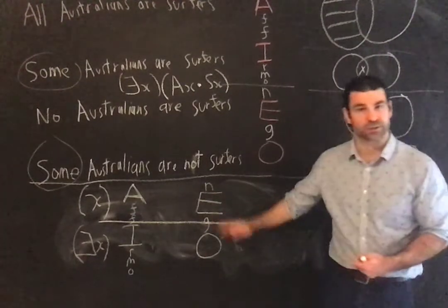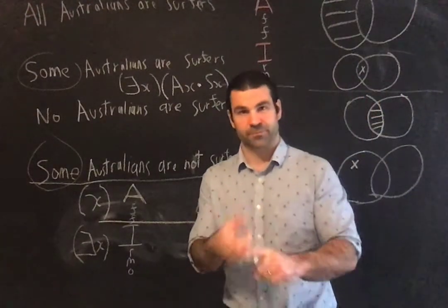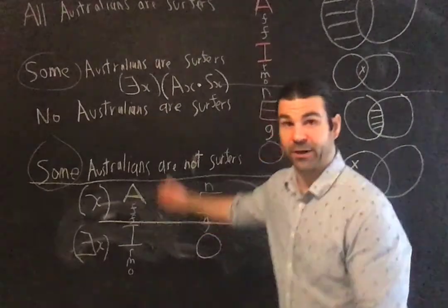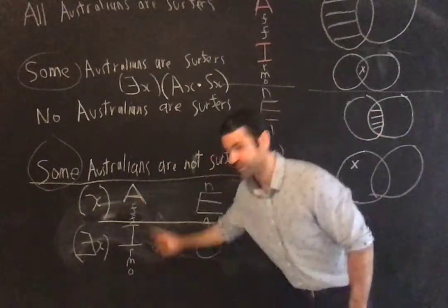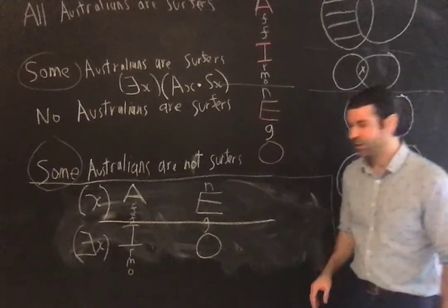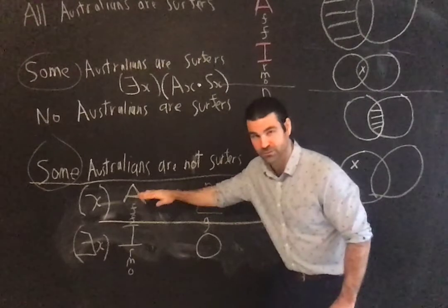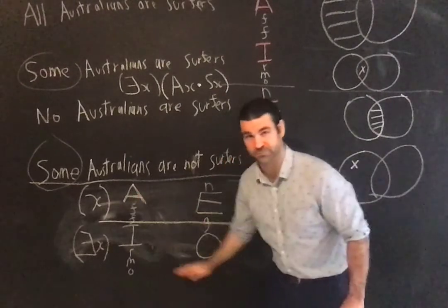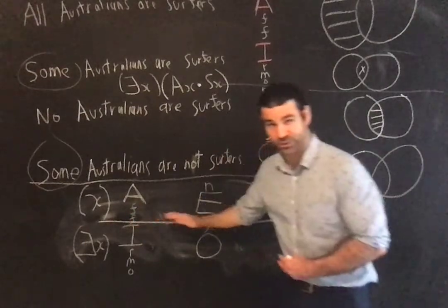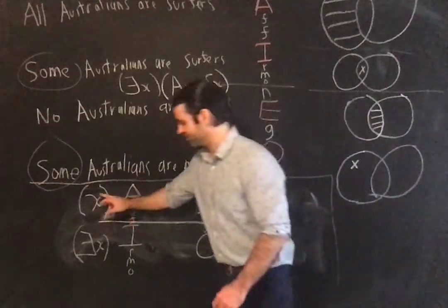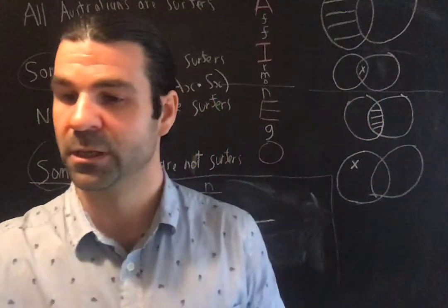But see how I worked it out. You just ask and answer two questions: inclusion or exclusion, universal or particular, and know how to get to the letter. Inclusion, A or I. Exclusion, E or O. Universal, A or E, the first letter. Universal, particular is the next letter. As long as you know how to bust out the right things, it's sort of intuitive that you'd have the universal first, the existential second. All right.